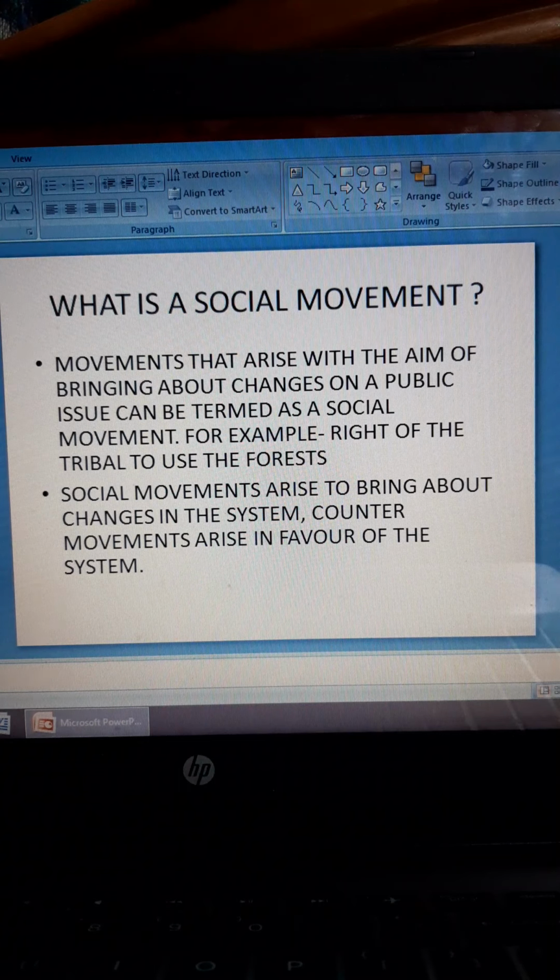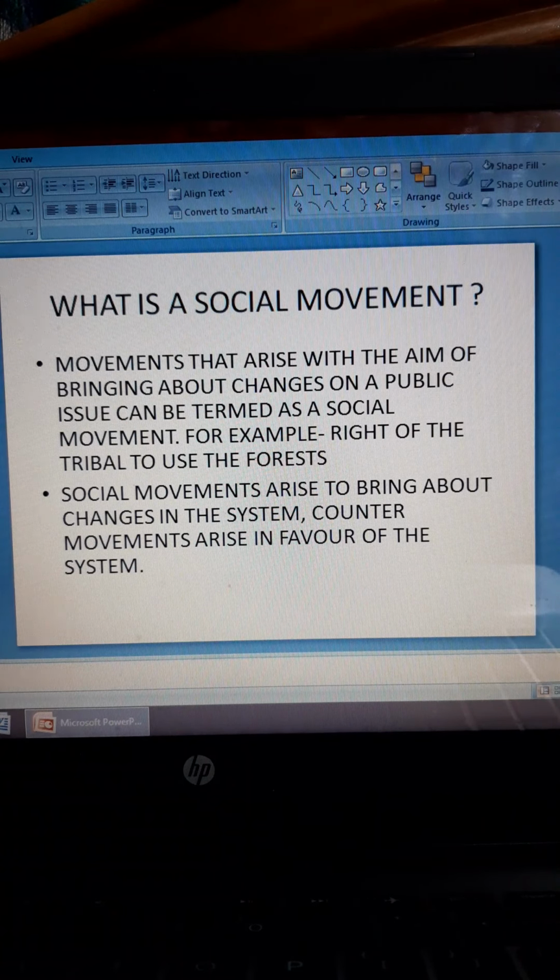So here they're saying that those movements which emerge with the objective that a particular change has to be brought in a certain issue in a society is known as social movement. Earlier there were a lot of social movements, and even now there are a lot. For example, there was a movement for the removal of the sati system, for the removal of child labor.